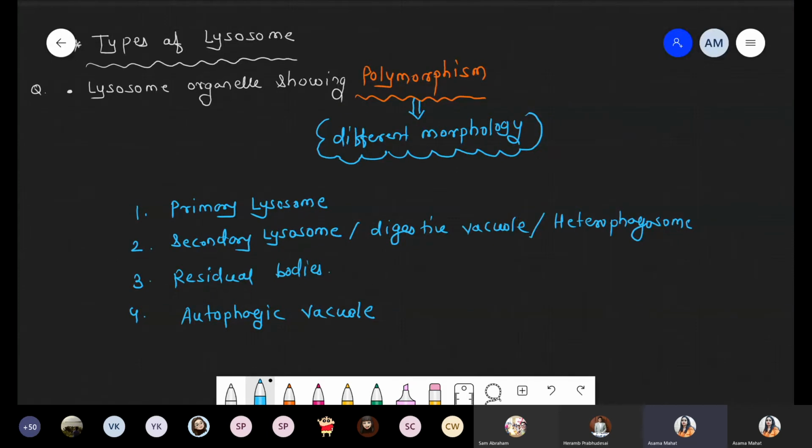Different morphologies are there. Sometimes it acts as a primary lysosome, sometimes as a secondary lysosome, sometimes as residual bodies, and sometimes as an autophagic vacuole. Now we have to discuss in a diagrammatic representation what is the meaning of primary, secondary, residual, and autophagic.